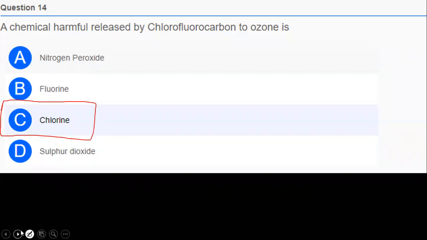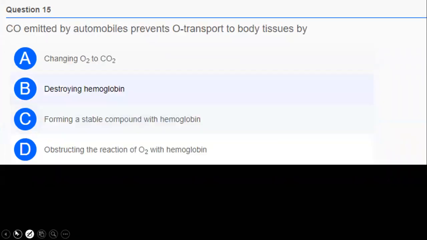Okay. So the last and final question for this day. Carbon monoxide emitted by automobiles prevents oxygen transport to body tissues by option A, changing O2 to carbon dioxide, B, destroying hemoglobin, C, forming a stable compound with hemoglobin, and D, obstructing the reaction of oxygen with hemoglobin.